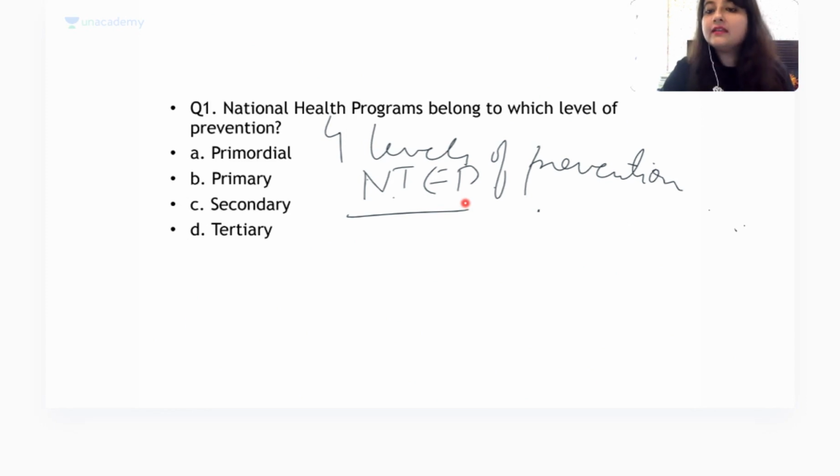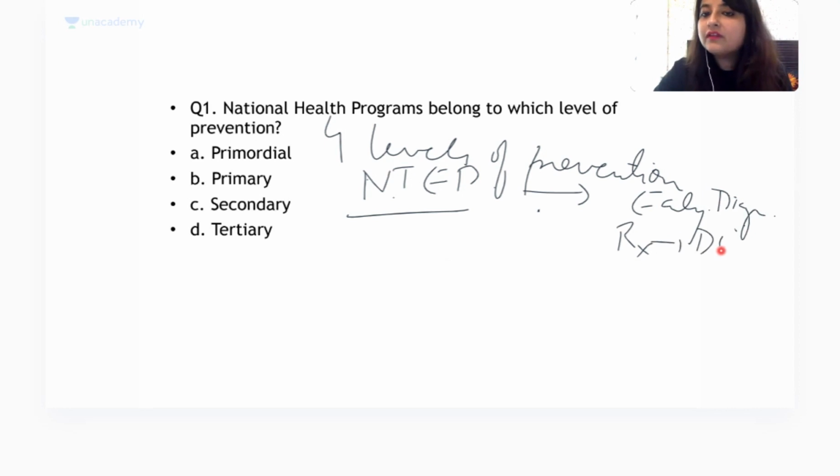ठीक है, अभी the name of the program is national tuberculosis elimination program. इसमें हम क्या करते हैं? We try to, anybody who has a cough for more than 2 weeks, we do a sputum AFP. ठीक है, so हम क्या कर रहे हैं? We are trying to make an early diagnosis of TB. ठीक है, and we are providing treatment by means of DOTS.